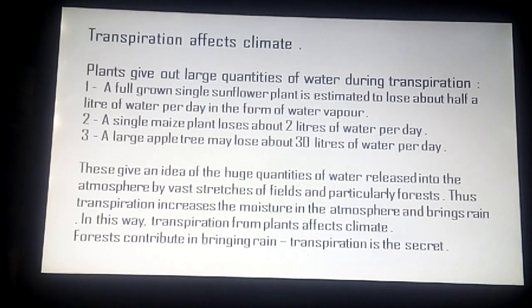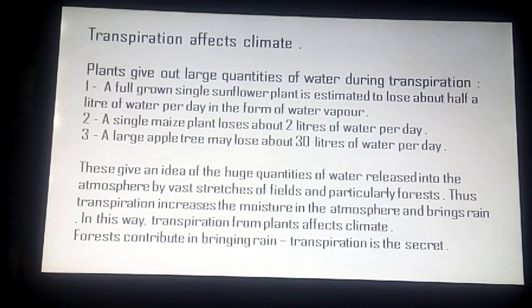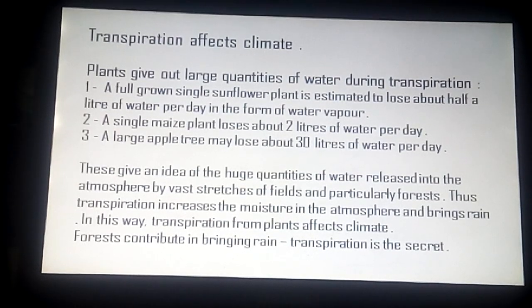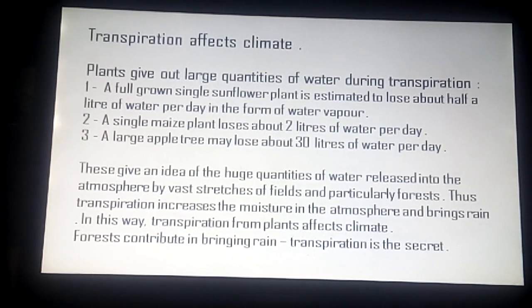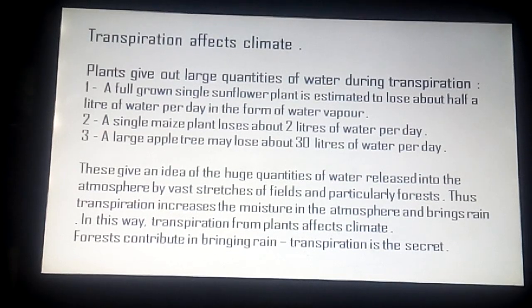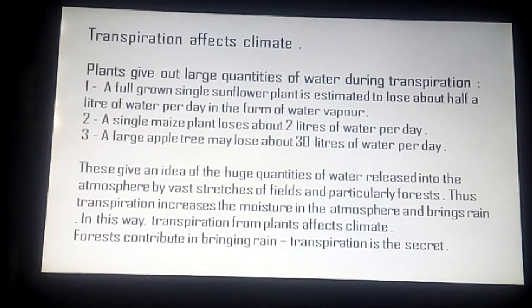So this gives an idea of the huge quantities of water released into the atmosphere by vast stretches of fields and particularly forest. Thus, transpiration increases the moisture in the atmosphere and brings rain. In this way, transpiration from plants affects climate. So, forests contribute in bringing rain. In this, transpiration is the secret.